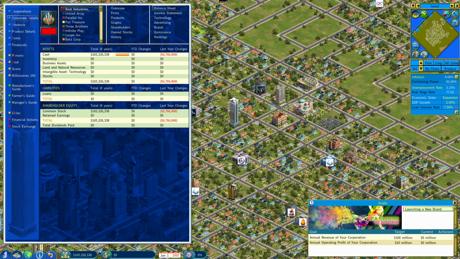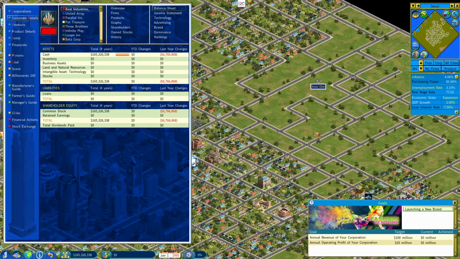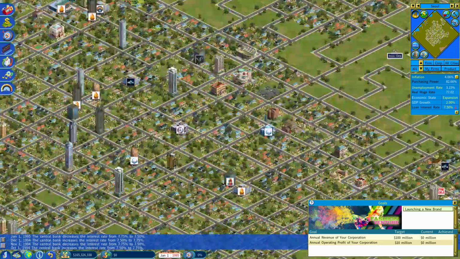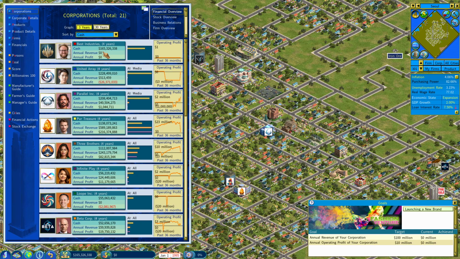But in this scenario, the game setting is instead that we have this purchasing power index. You see here it says 82%. If we started at 100, essentially 18% is somewhere around what we've lost in terms of that cash.